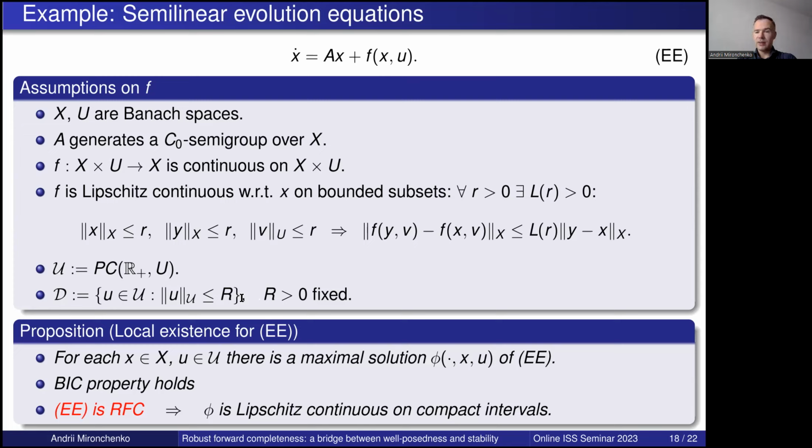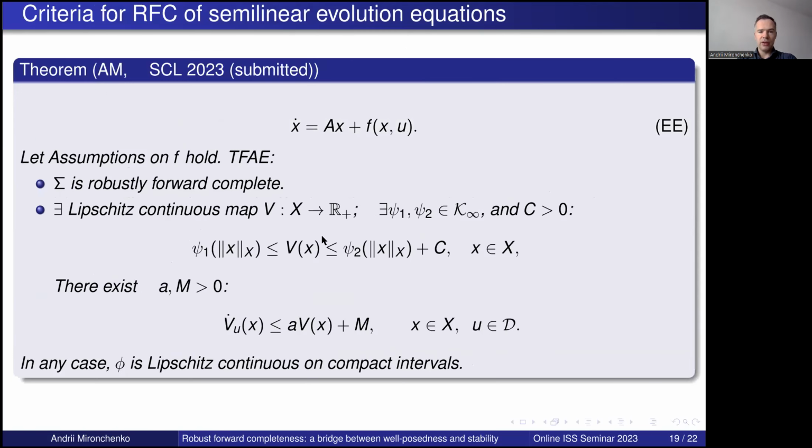Now, similarly to the ODE case, for each initial condition and each input there is a maximal solution of this evolution equation, where solution is understood in the mild sense. One can also show that the BIC property holds, and furthermore, if we have robust forward completeness of this system, then the flow will be Lipschitz continuous on compact intervals. Now we can give the following corollary of our main result.